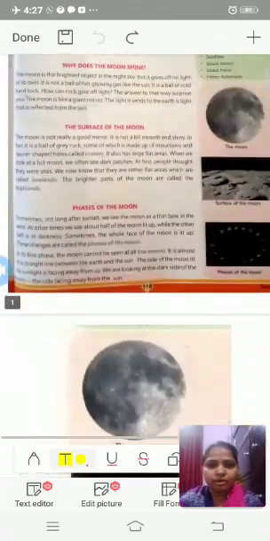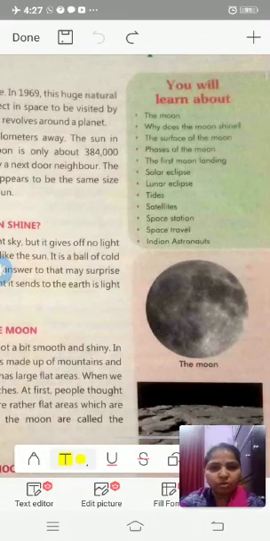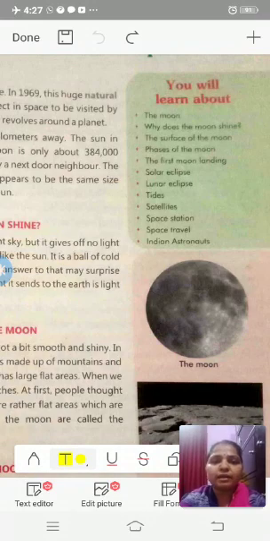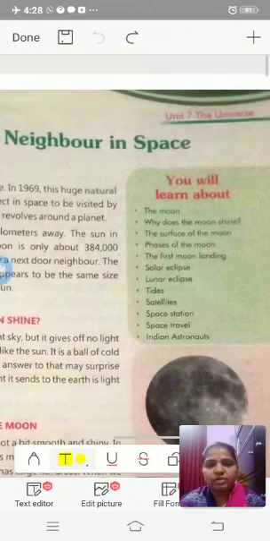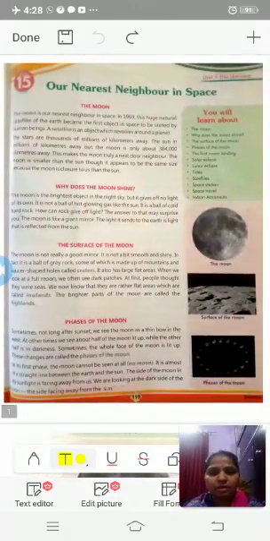So today in this chapter we have discussed the moon. Why does the moon shine? The surface of the moon, the phases of the moon, and the first moon landing. And in the next video we will discuss the solar eclipse, lunar eclipse, tides, satellites, space station, space travel, and Indian astronauts. So you will read these five subtopics again.